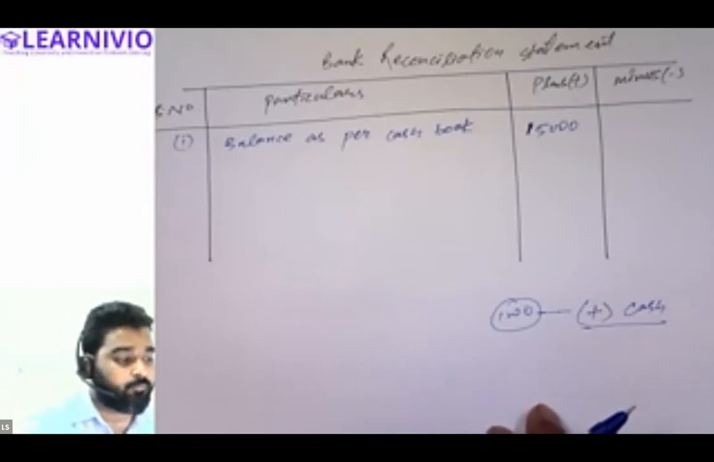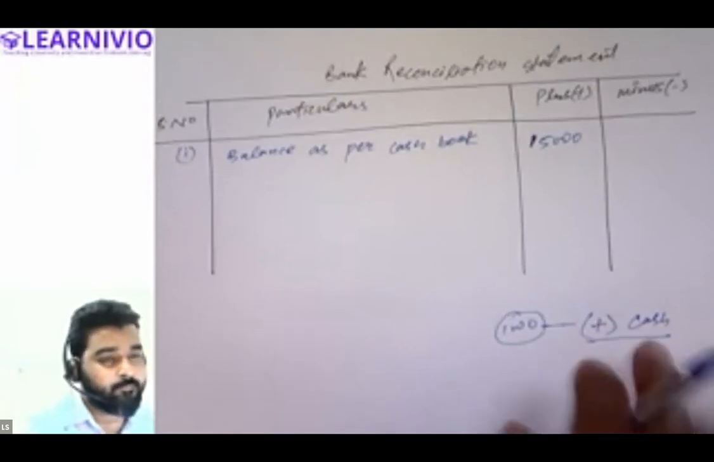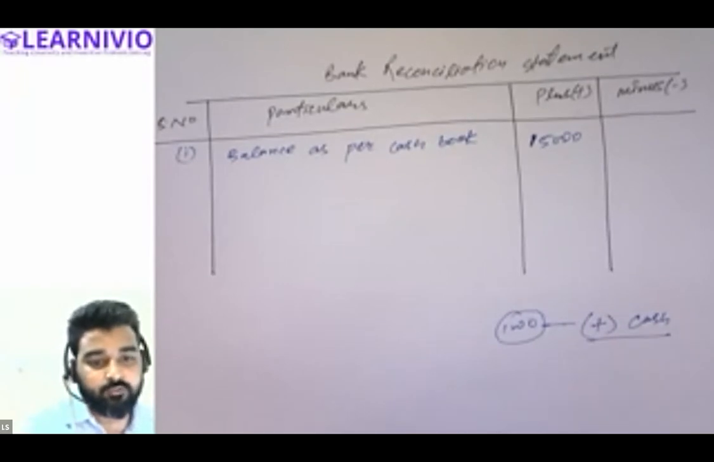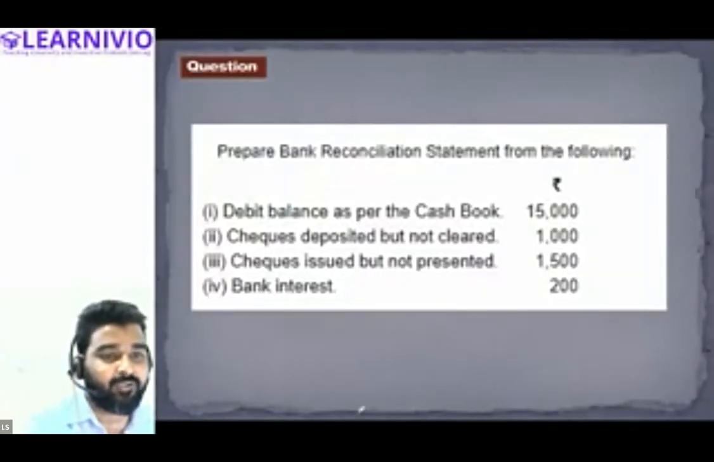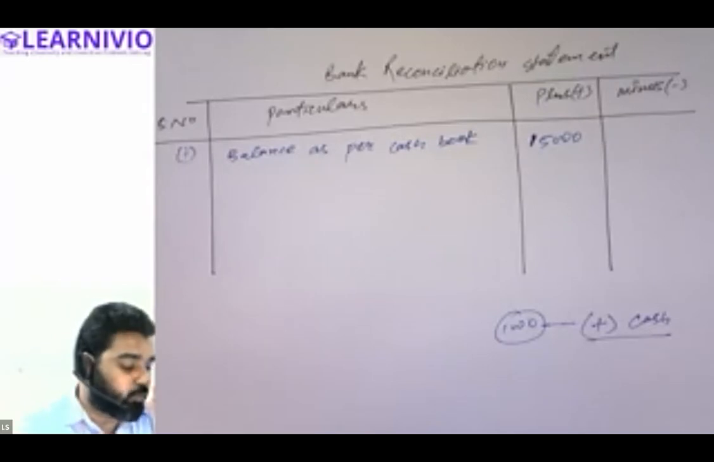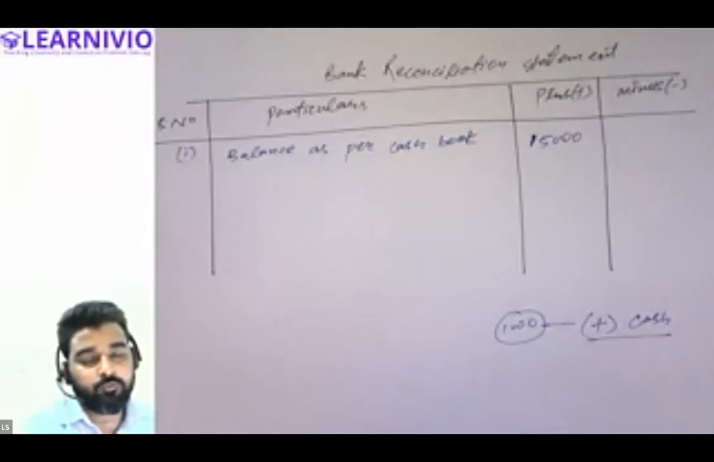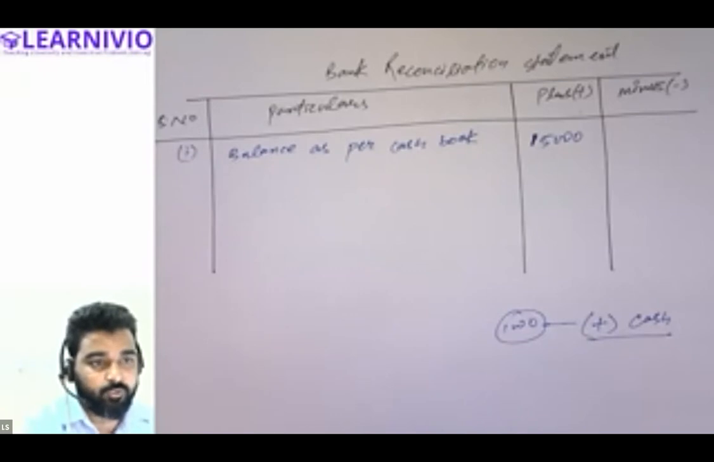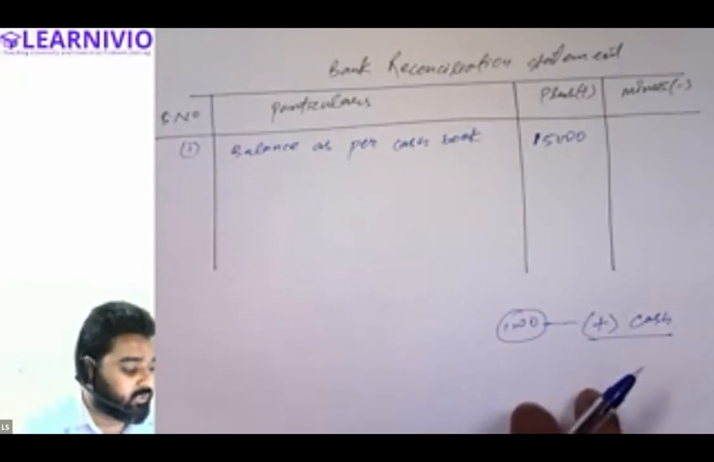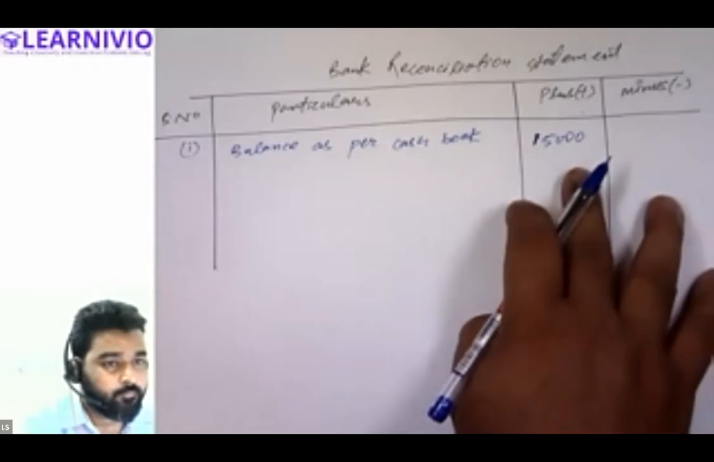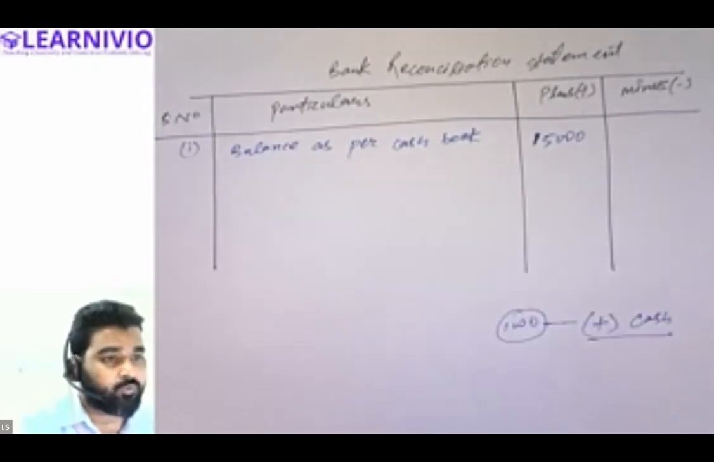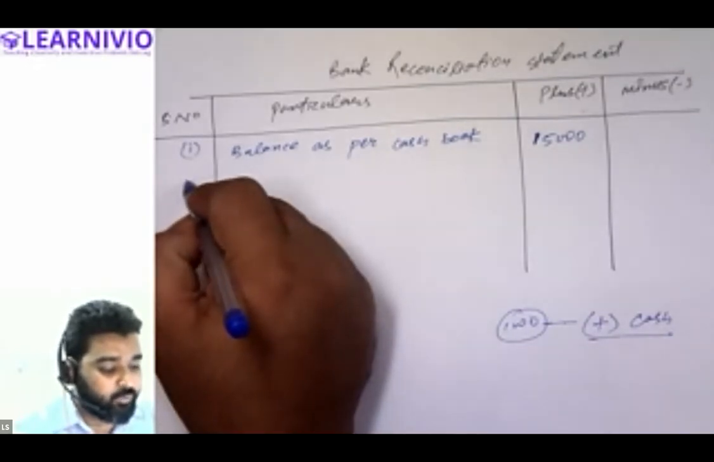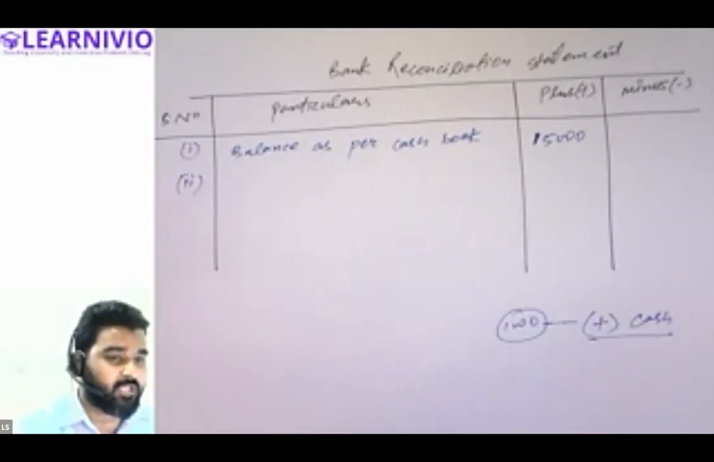you are informed that this is not credited into the bank account. This is not cleared by the bank. So now tell me, what will you have to do in order to correct the bank balance as per the cash book? You will be reducing this. Yes, because earlier you added it into the cash account and later it is found that this check is not cleared. So we will be reducing this amount from the cash book.